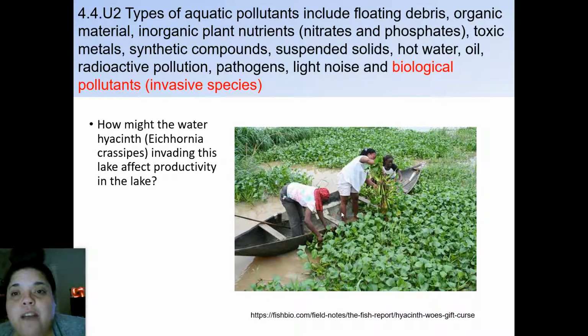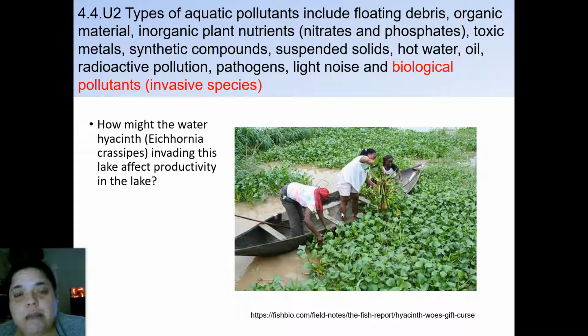How might the water hyacinth, which is called Eichhornia crassipes, invading this lake affect productivity in the lake? So this is the water hyacinth. Here it is, chilling on the lake surface, blocking everything up. So how is that going to affect this lake's function? If you have it blocking, you're reducing the amount of sunlight that's being absorbed into that system.